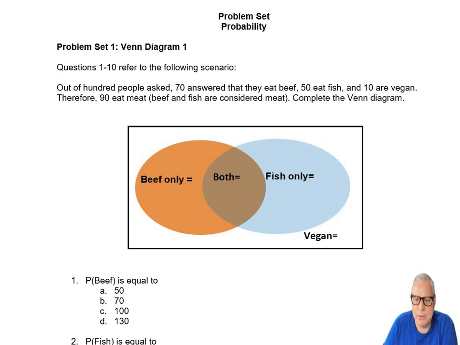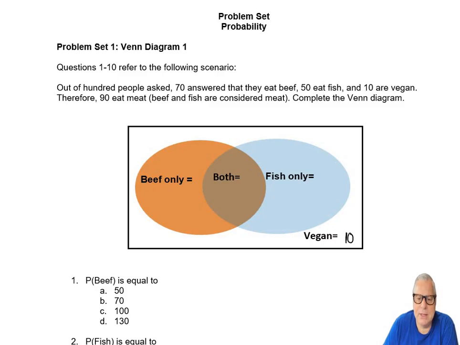What we know is that 10 are vegan, so they eat neither fish nor beef. But 70 said that they eat beef and 50 said that they eat fish.